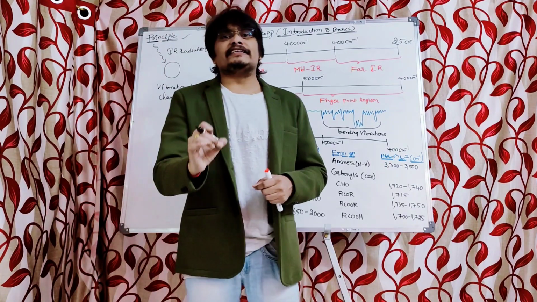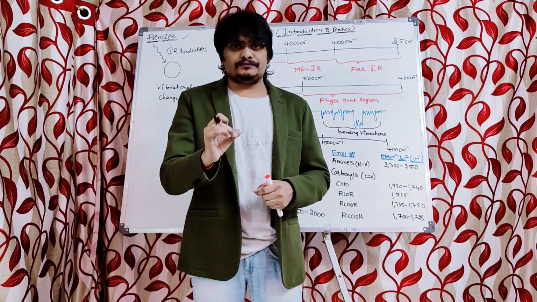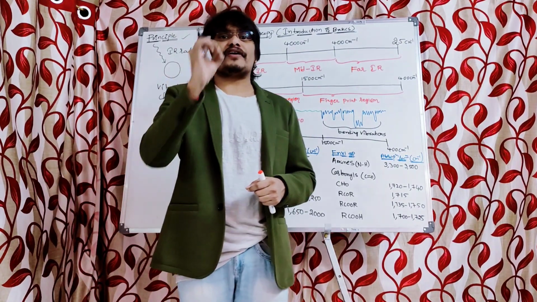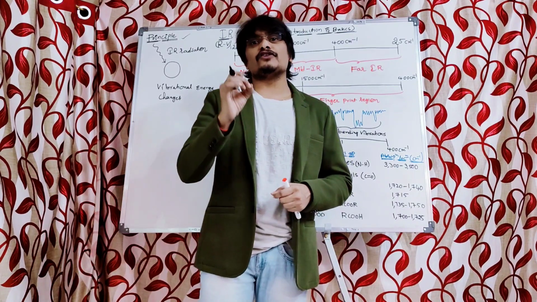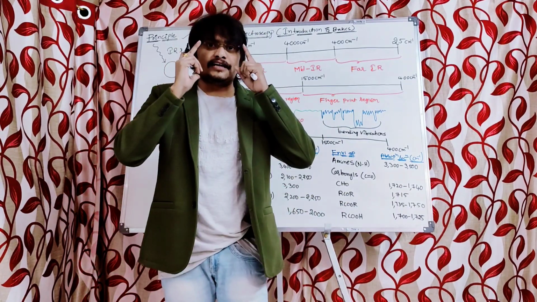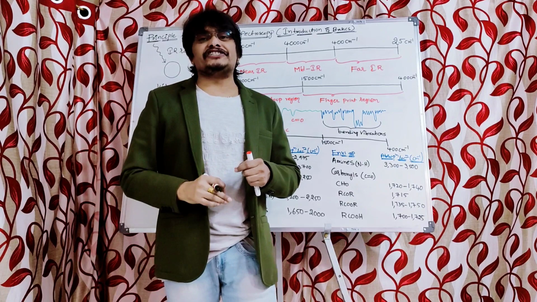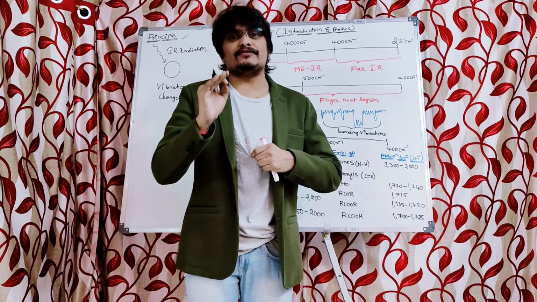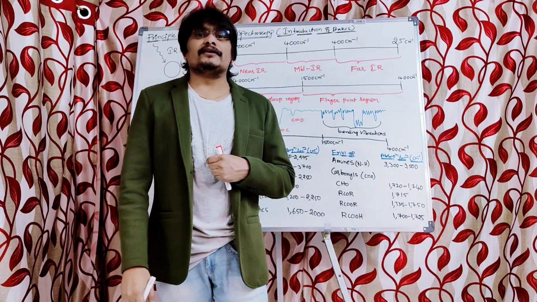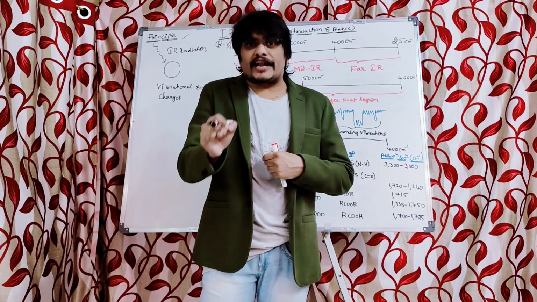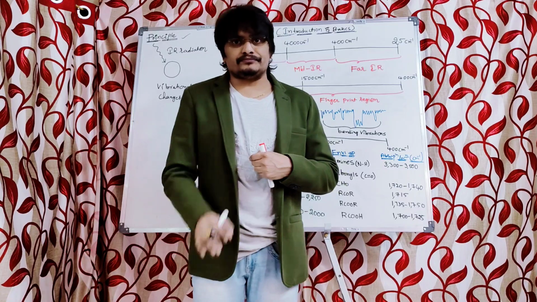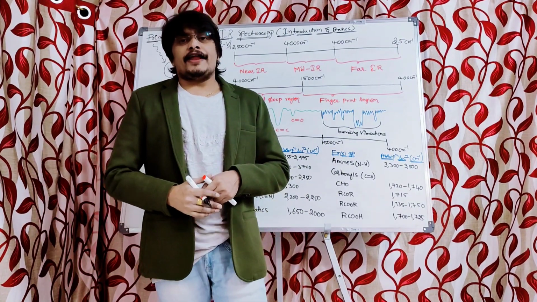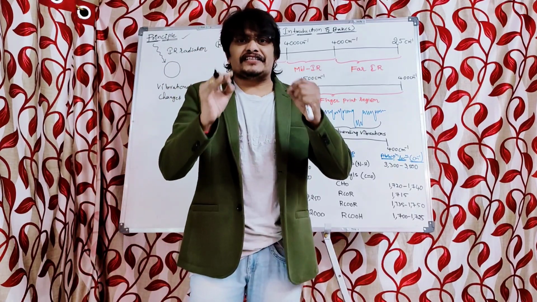Now let us see the range of the infrared region. The range of the infrared region is usually represented in centimeter inverse, which corresponds to the wave number.